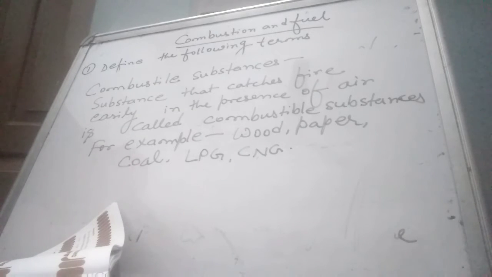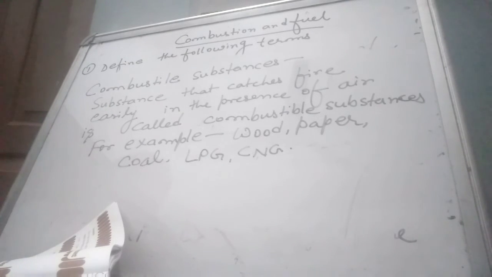Next are the combustible substances. Substances that catch fire easily in the presence of air are called combustible substances. The combustible substances that are used to generate heat and light are called fuels.